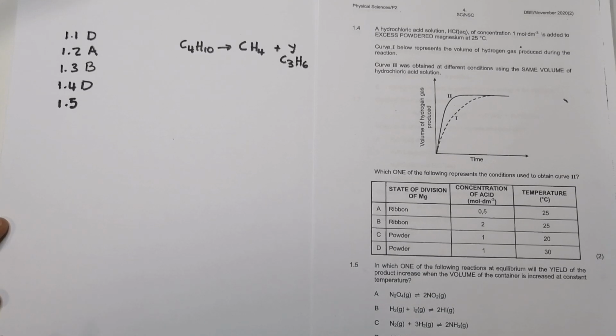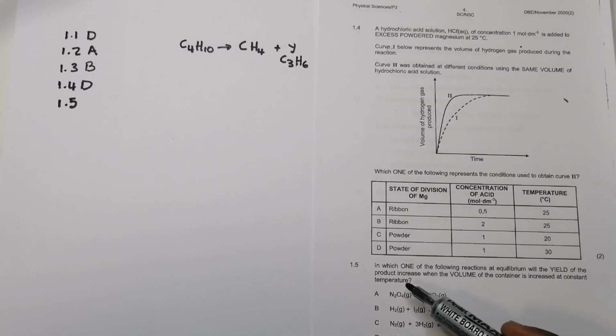They say, in which one of the following reactions at equilibrium will the yield of the product increase when the volume of the container is increased at constant temperature?